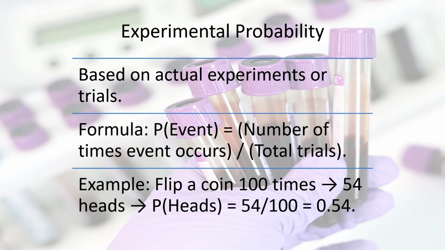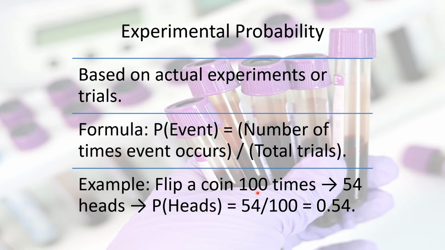Now, if we don't really understand that and we just picked up a random coin and we just don't know about heads or tails, we start doing this experiment, then we're going to have experimental probability. We're trying to figure out the formula for probability for each event or outcome. We take the total number of times the event occurs, say whether it be heads in this case, divided by the total number of trials, and over time, so we keep doing this experiment over and over again.